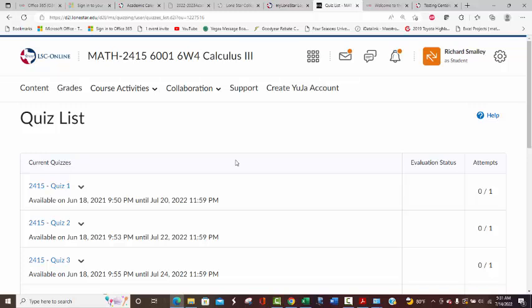All right. So here's what you do when you're ready to submit it. You see here's the date. You have to open it up. I think that they're set for like 60 minutes, which is more than enough time because all you're doing is just... Now, you want to be careful when you put your answers in there.